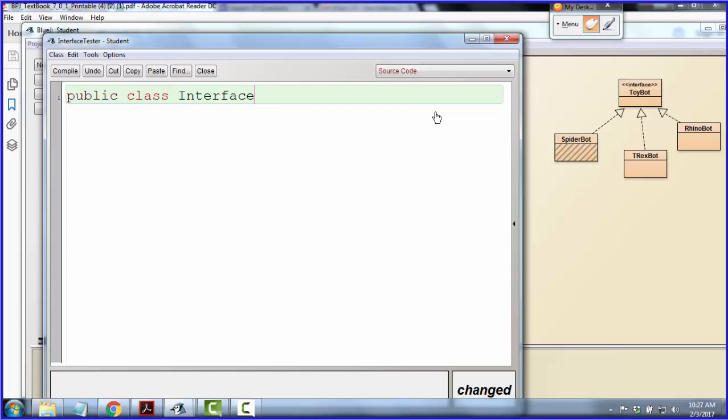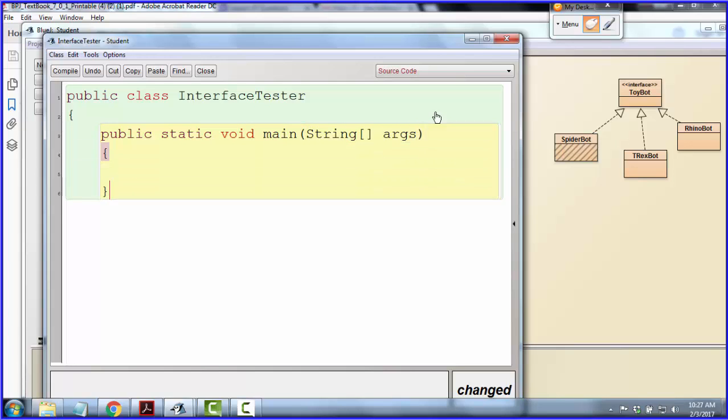This is where we're going to put our main method. So we got public class interface tester. Got our main method.